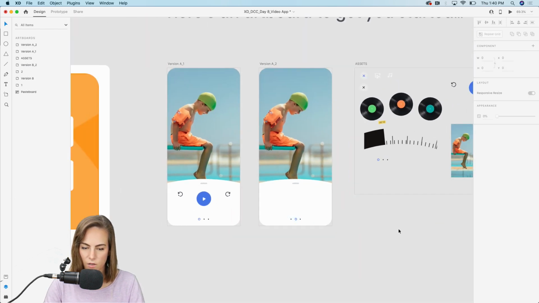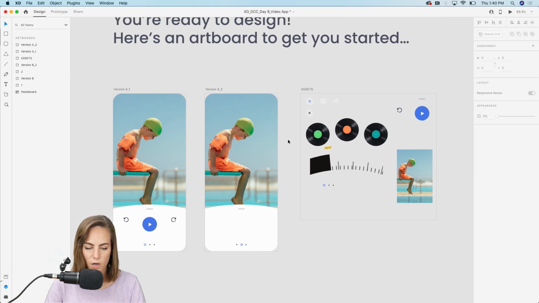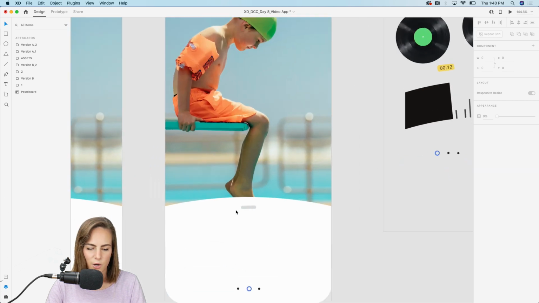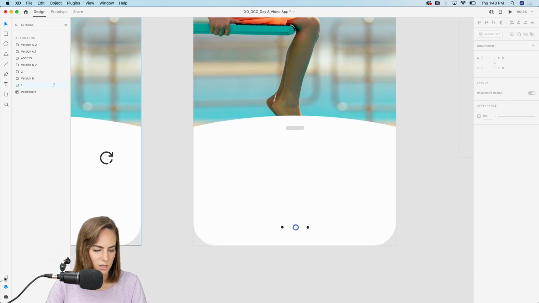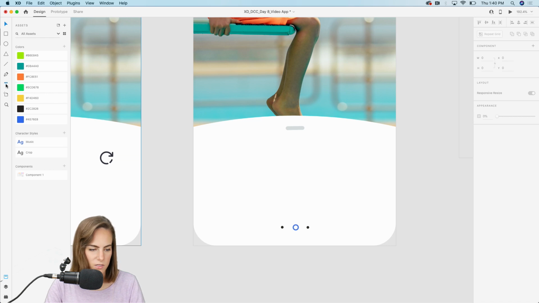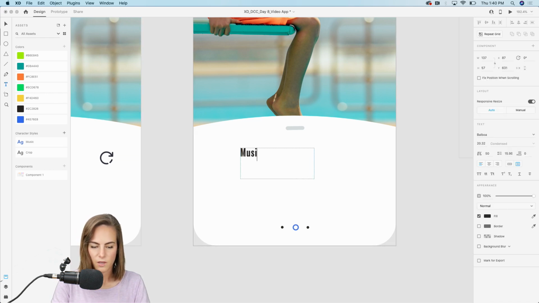And what else? Okay, so on this page, I'll add music and stuff like that. So maybe we'll add some text. Let me go back to all my assets. I'll add some text. I'll say adding music.